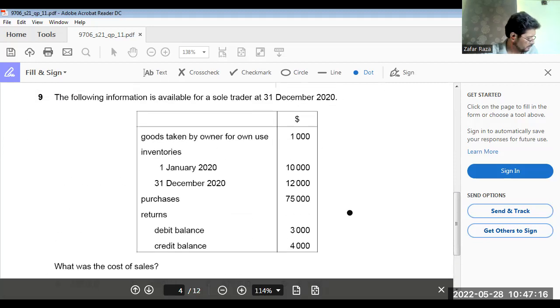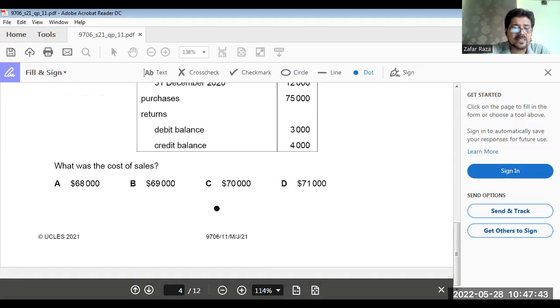So opening inventory, 1st January 2020, 10,000, plus purchases, 75,000, minus purchase returns, 4,000, minus goods taken by the owner, 1,000, minus ending inventory, 12,000. The answer is 68,000. So option A would be the answer. Getting my point clear?